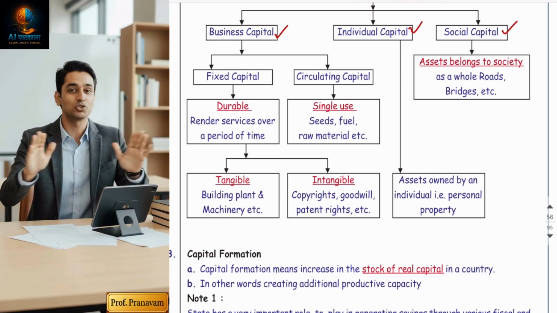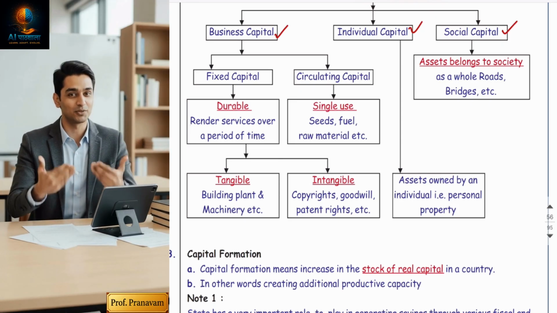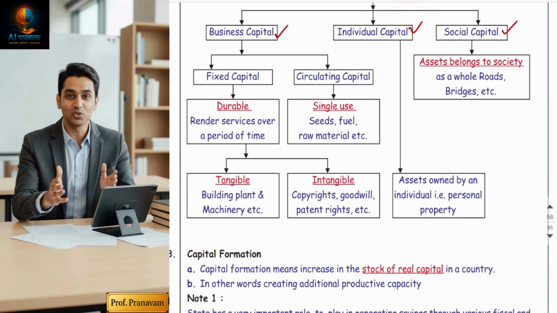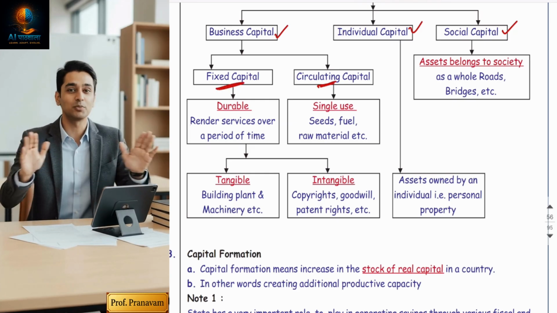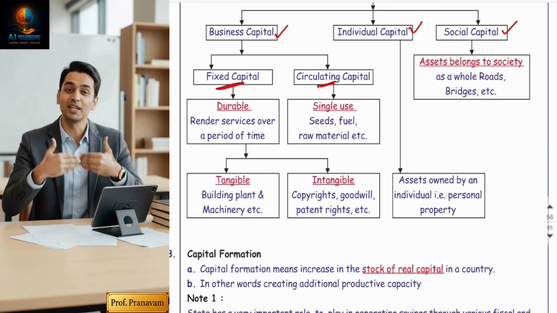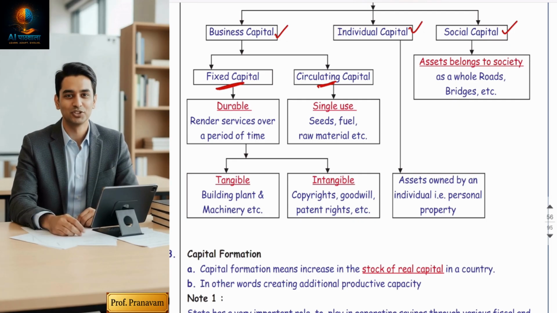First, the main asset is business asset, because the chapter we are studying is business economics, production. Business assets are of two types: fixed assets and current assets. Hope you have studied this while learning the final accounts, balance sheet.